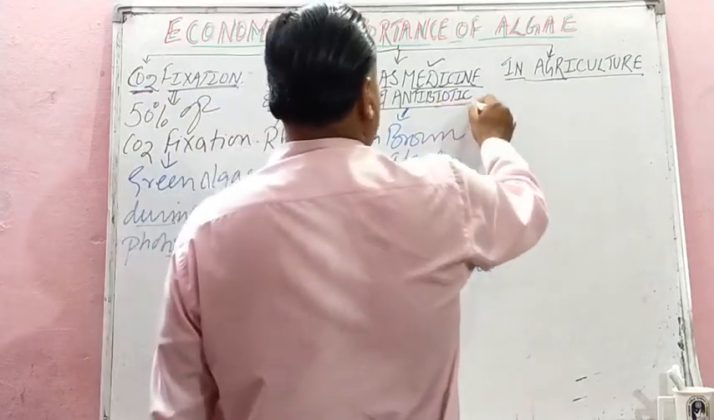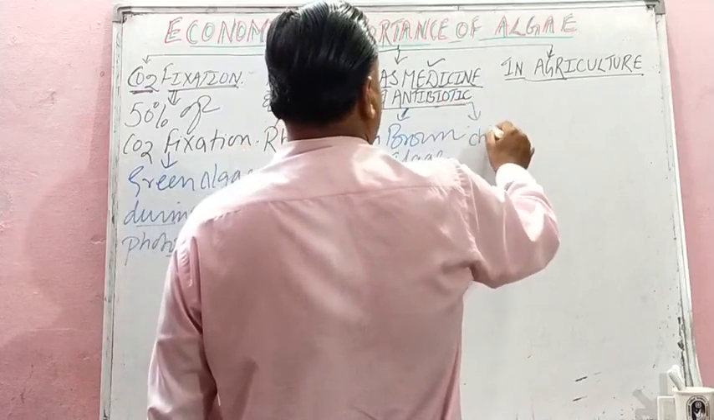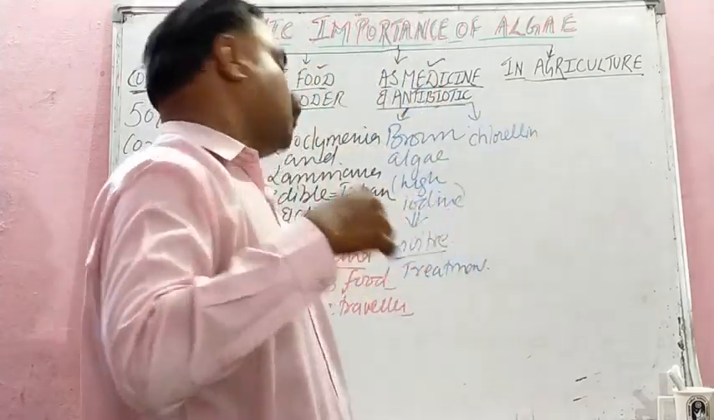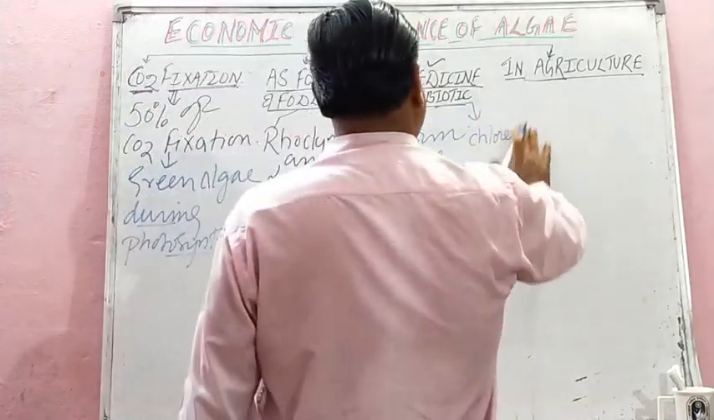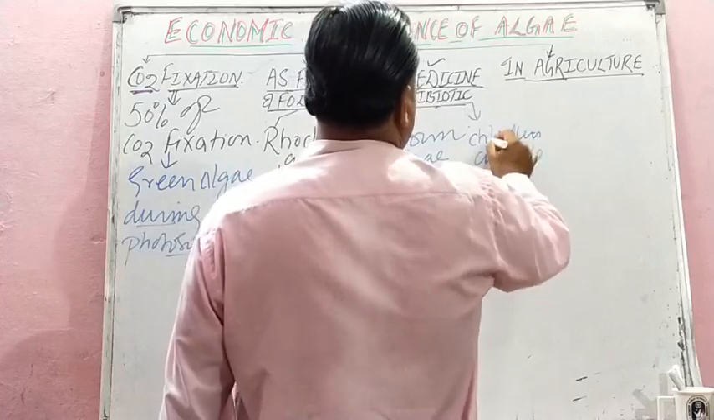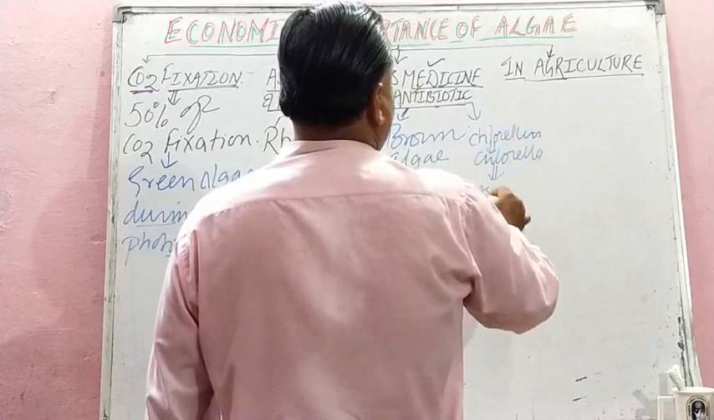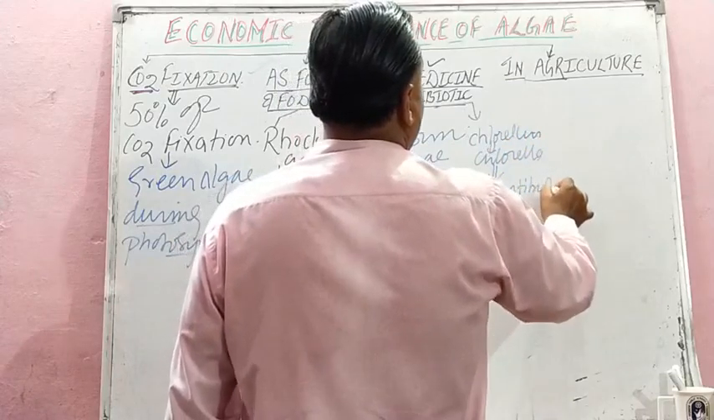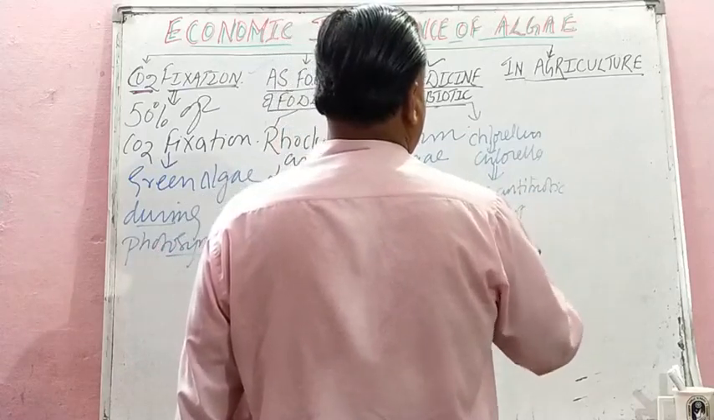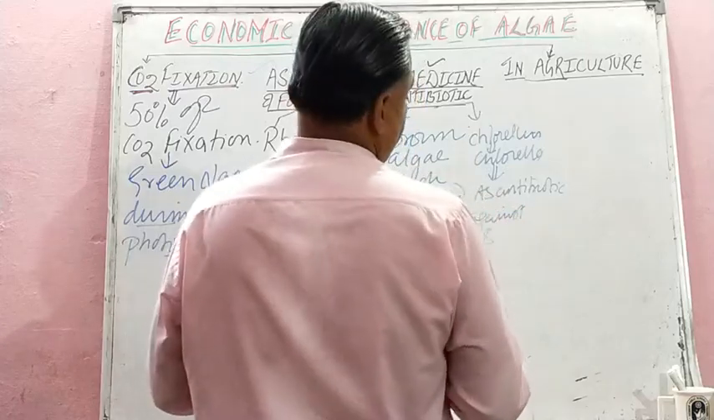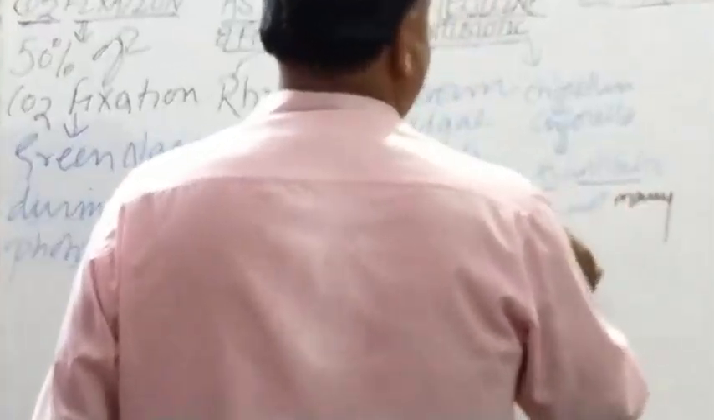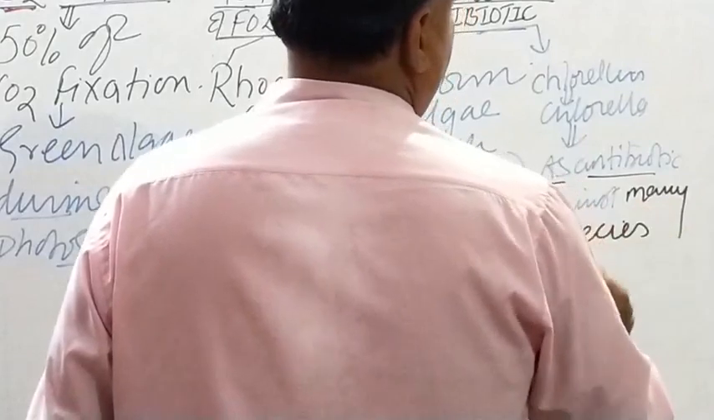Similarly, from Chlorella we derive chlorellin. Chlorellin, derived from Chlorella, is used as an antibiotic against many species of bacteria.